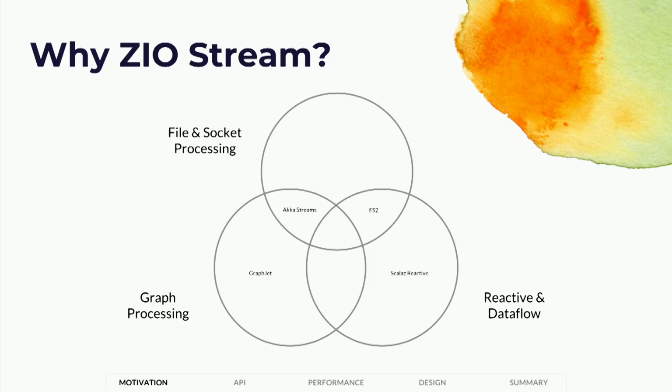And so one reason to do Scalaz-stream is so we can focus in on one of these categories and do a really good job just servicing the requirements in that category. And what we've chosen to do is focus on file and socket processing, because most business applications need web services. They need to do HTTP and RPC and so forth. And so that's the dominant category here. Most applications fall there. And if you're not in there, then it's a relatively fringe use case. So we're focusing strictly on that.